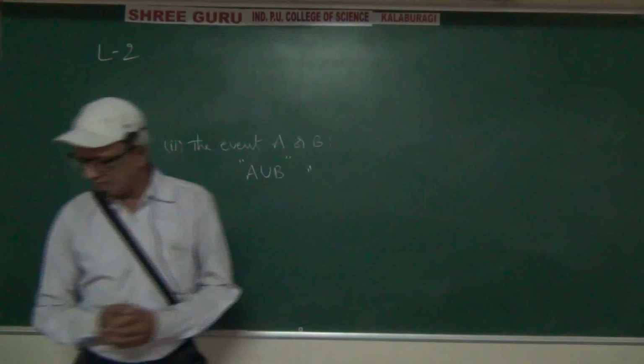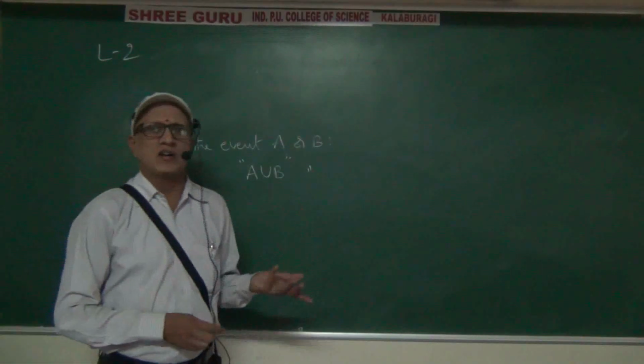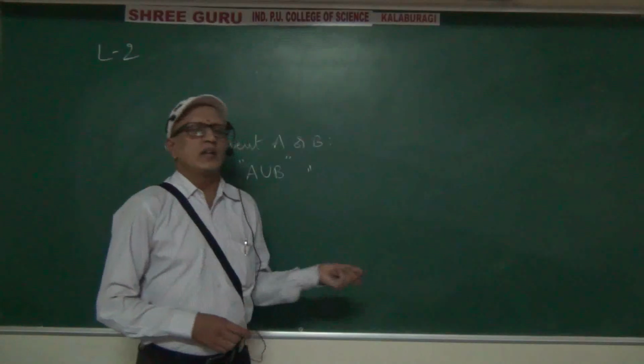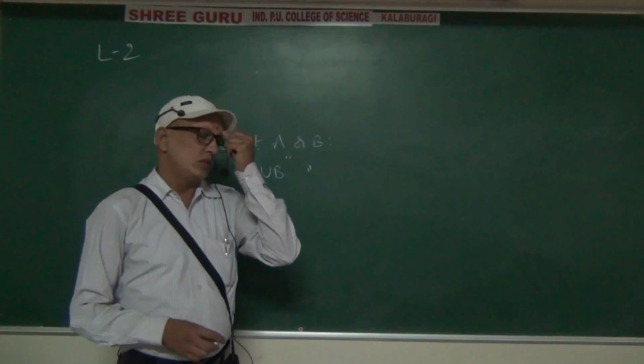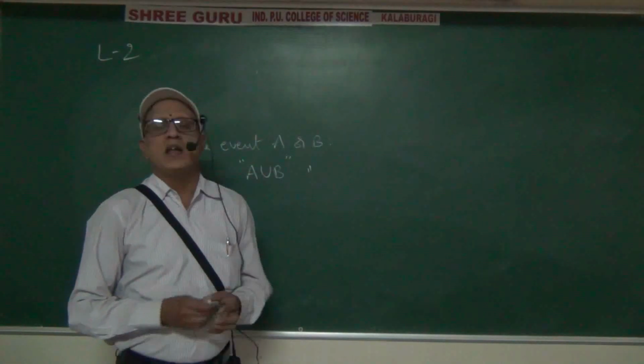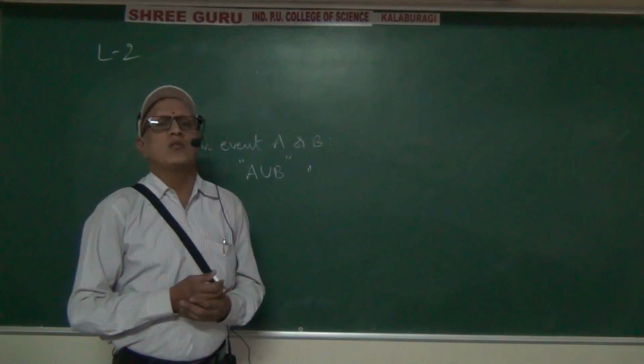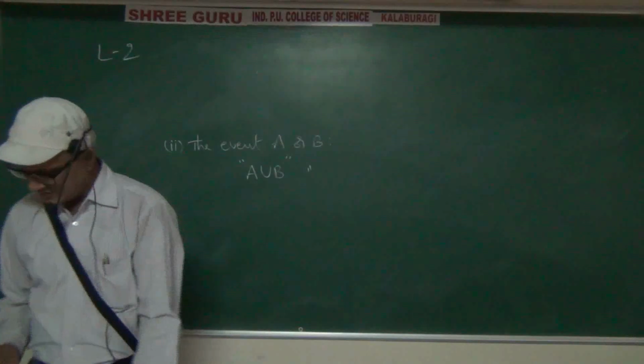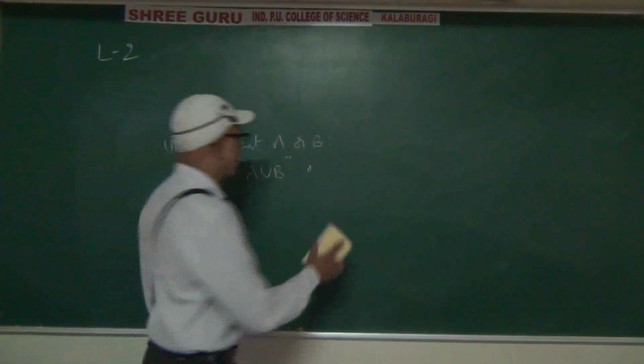That's it. A union B we came across already: if capital A equals 1, 2, 3 and capital B equals 4, 5, 6, then A union B equals 1, 2, 3, 4, 5, 6. We saw this in the sets chapter already. Same thing.